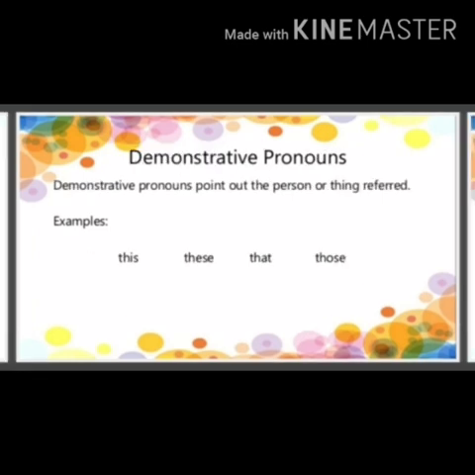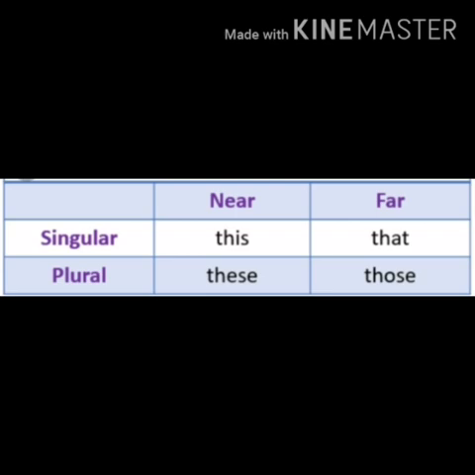Next, demonstrative pronouns. Demonstrative pronouns are words that are used to point out the people or things they stand for. For example, this is my book. So here, this is a demonstrative pronoun. Children, in the case of singular, we use this and that, but in the case of plural, we use these and those.